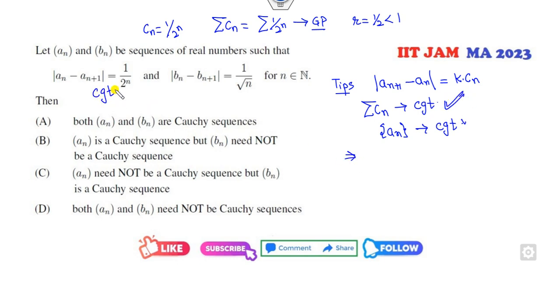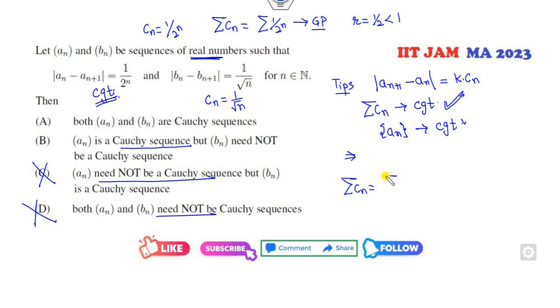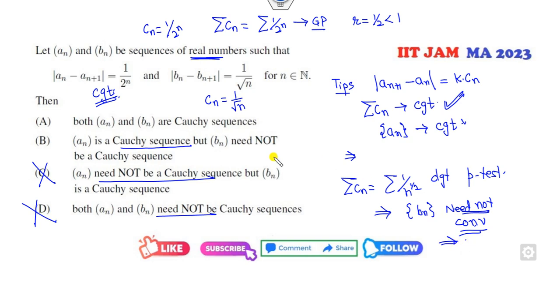So what does it mean? This is my convergent. And if it is convergent, then it means it's Cauchy as well, because on the real line Cauchy and convergent are the same. An need not be Cauchy, cancel out. Both need not be Cauchy, cancel out. For this case, your Cn will be 1 by root n. So what is the series of the Cn? Series is 1 over n raised to power half, which is divergent by the p-test. So that means this bn need not be convergent. So if it need not be convergent, it means need not be Cauchy. So bn need not be Cauchy, and A option is cancelled.